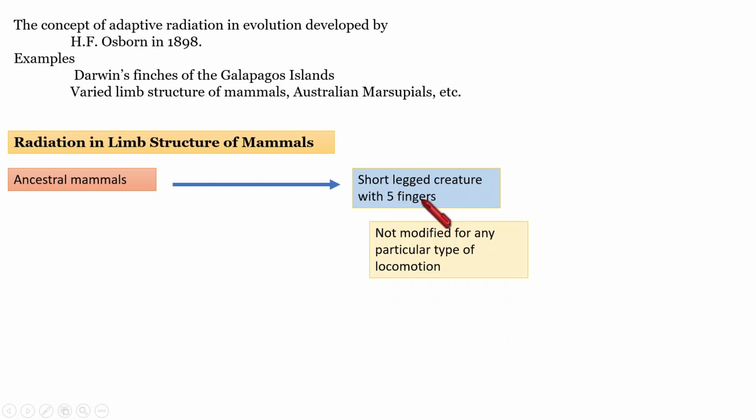And these ancestral mammals are all terrestrial animals, which give rise to the modern mammals.